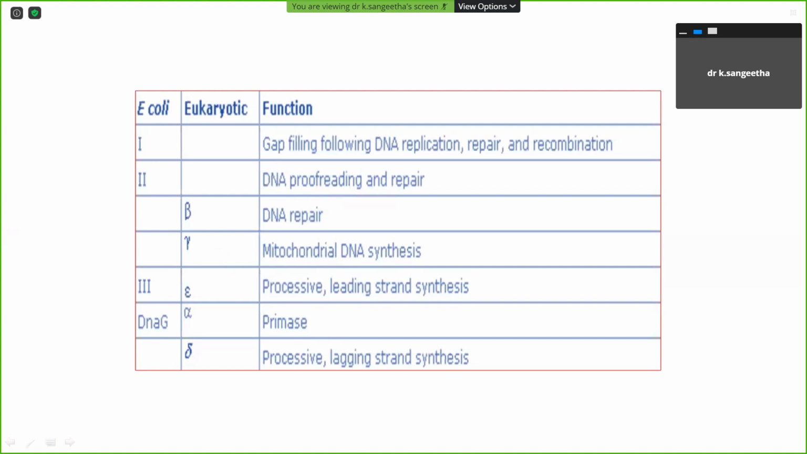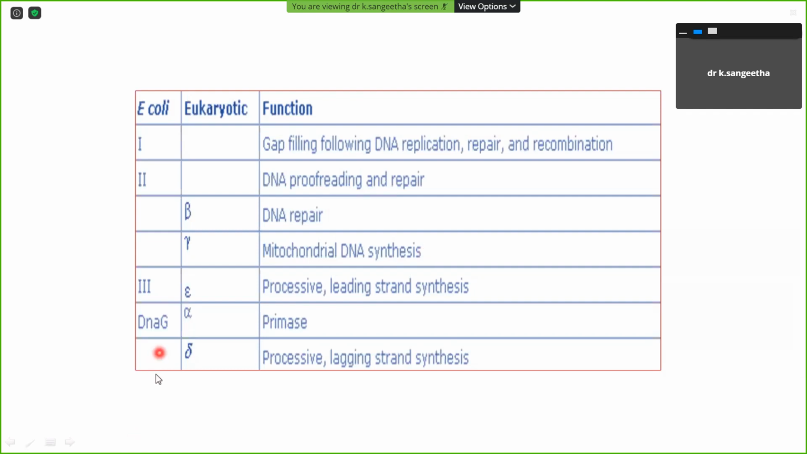Any idea? Anyone of you? Why is there a separate DNA polymerase for mitochondrial DNA synthesis? Mitochondrial DNA is a double-stranded circular DNA. Yes, so each cell has a separate DNA structure in the mitochondria. For that we need a separate DNA polymerase to carry out the replication.